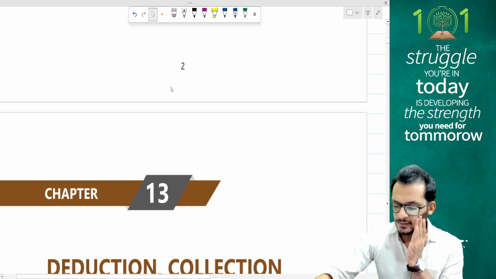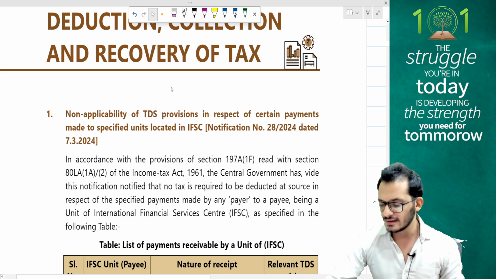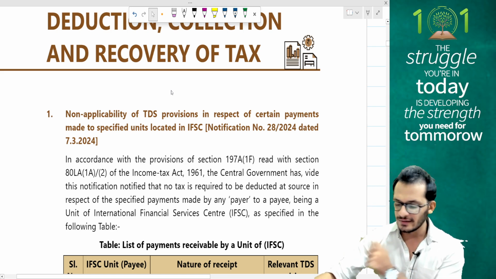So we're going to look into all these amendments. Let's understand what is happening. First of all is the applicable TDS amendments, which is there for 7th March 2024.